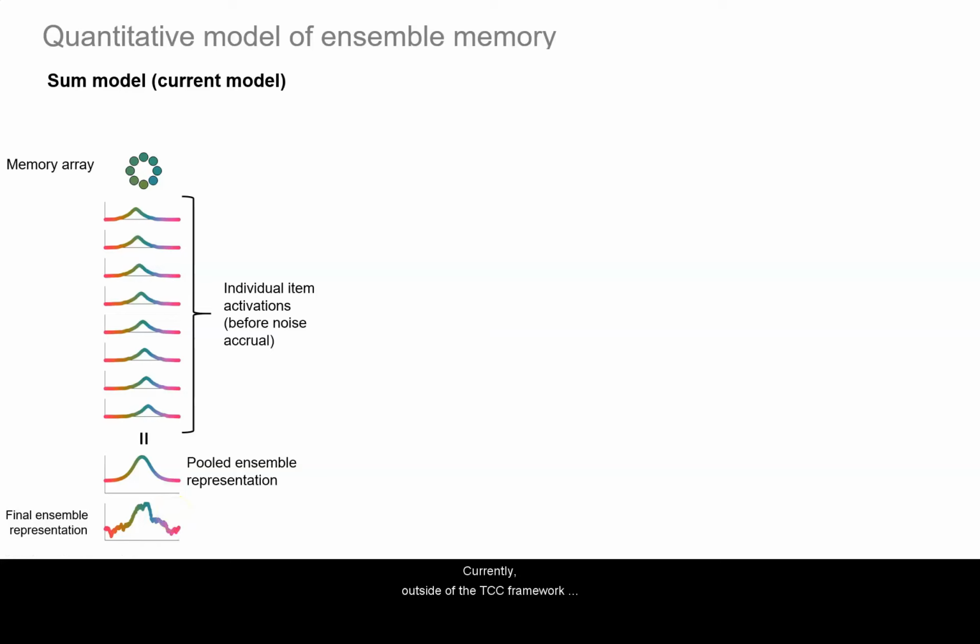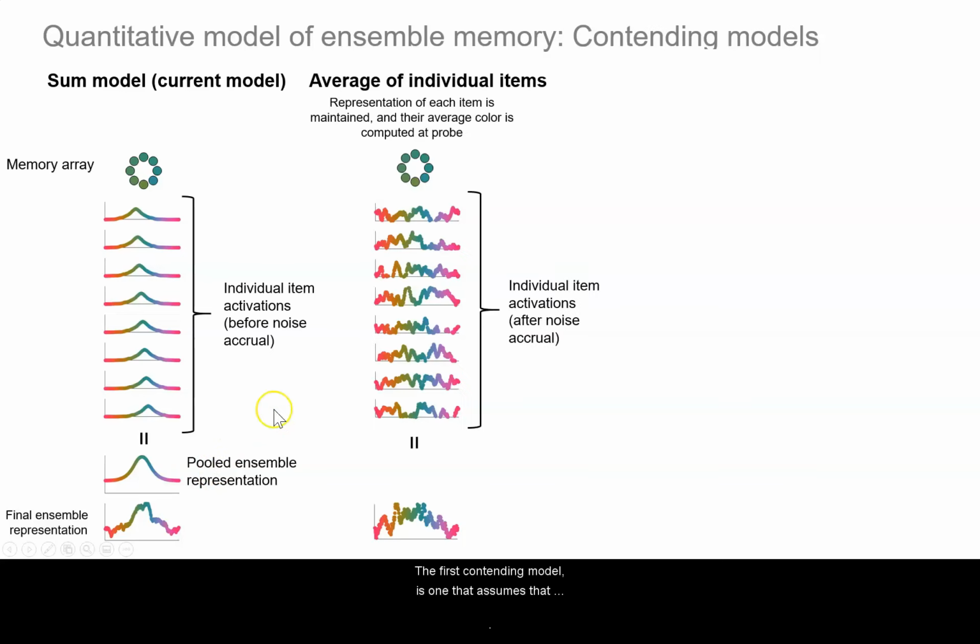So currently, outside of the TCC framework, there aren't any models that would allow us to predict performance on an ensemble task from a visual working memory task. However, we can do some model comparison by considering some logical alternatives. The first contending model is one that assumes that instead of summing over these patterns of activation relatively early, people do this at a later processing stage.